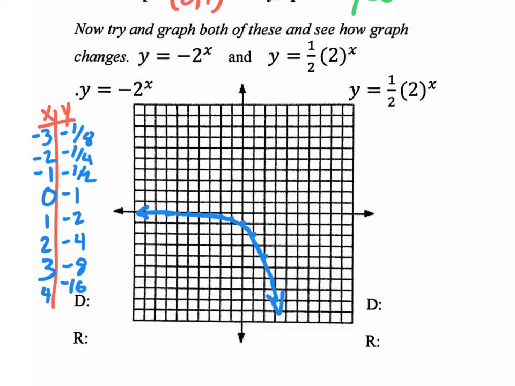And there's my exponential growth function. Now I know you're thinking, wait a minute, this is not growing. It's going down, but it does grow in a negative direction. Now you're thinking, wait, that's impossible. There's no such thing as growing in a negative direction.